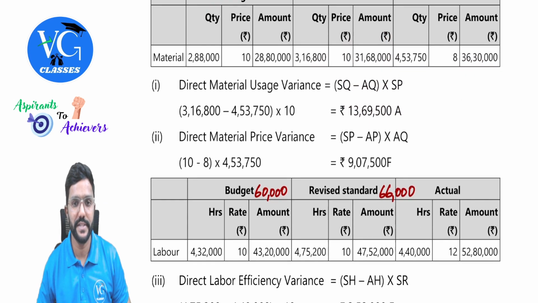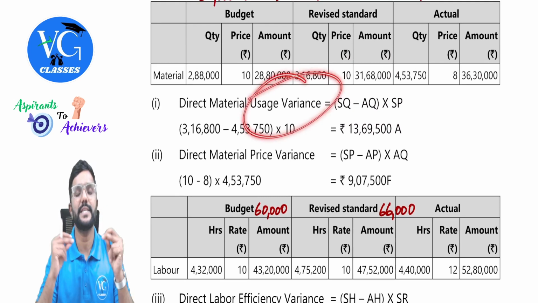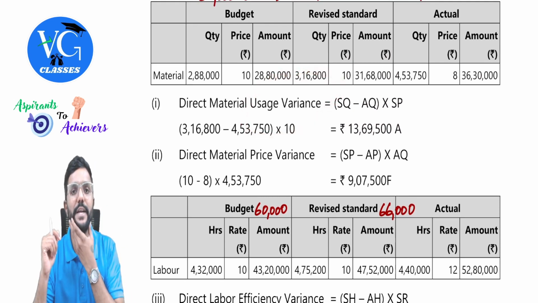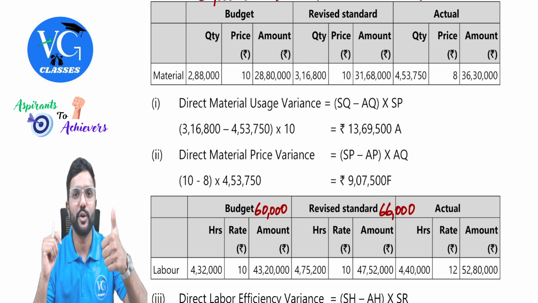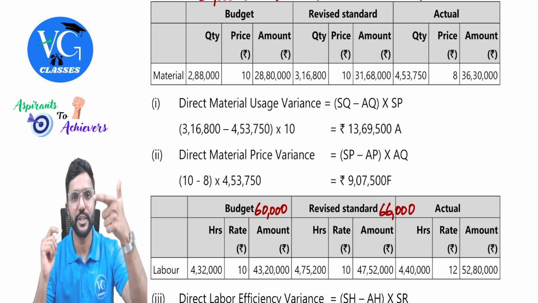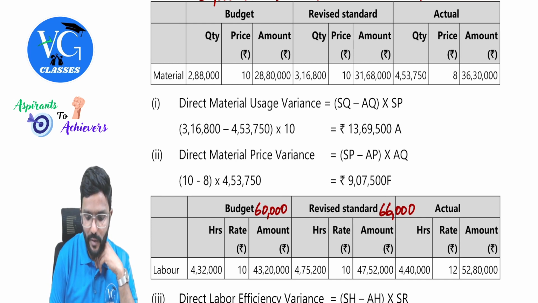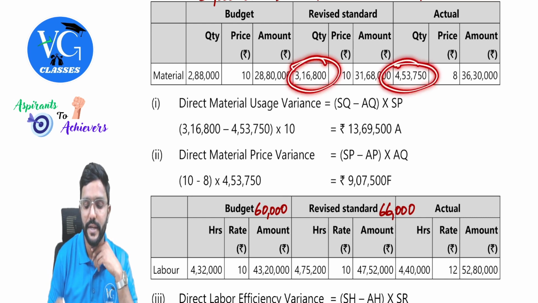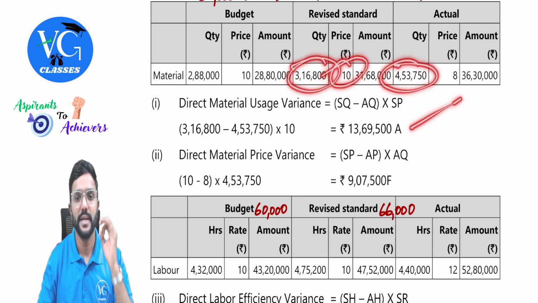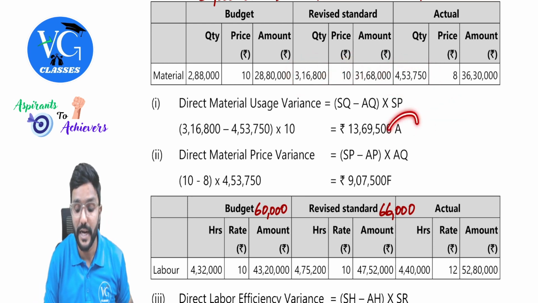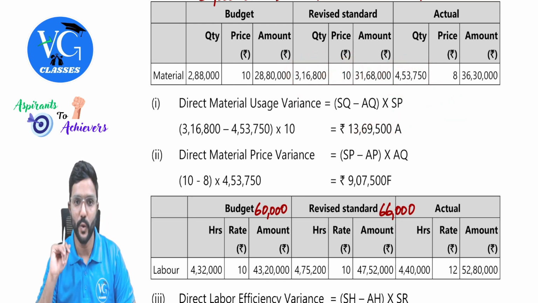Fine. Now coming to the variance calculation. Material usage variance. Guys, come on, tell me along with me. What is the formula to calculate usage variance? Standard quantity for actual output minus actual quantity into standard price. So standard quantity minus actual quantity into standard price will give us 13,69,500 adverse, negative.